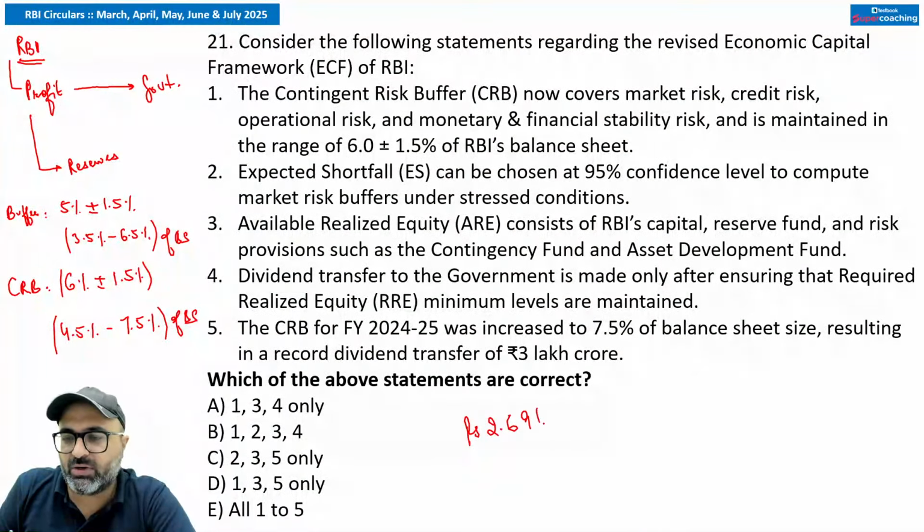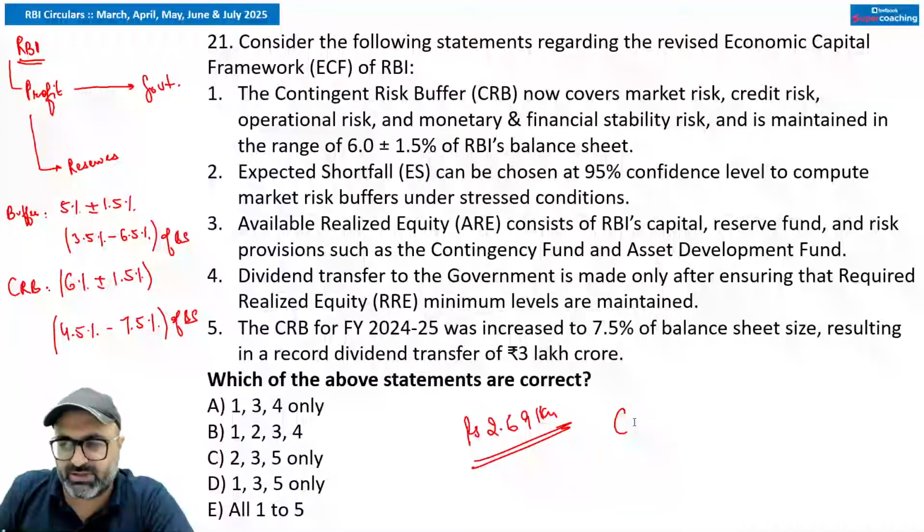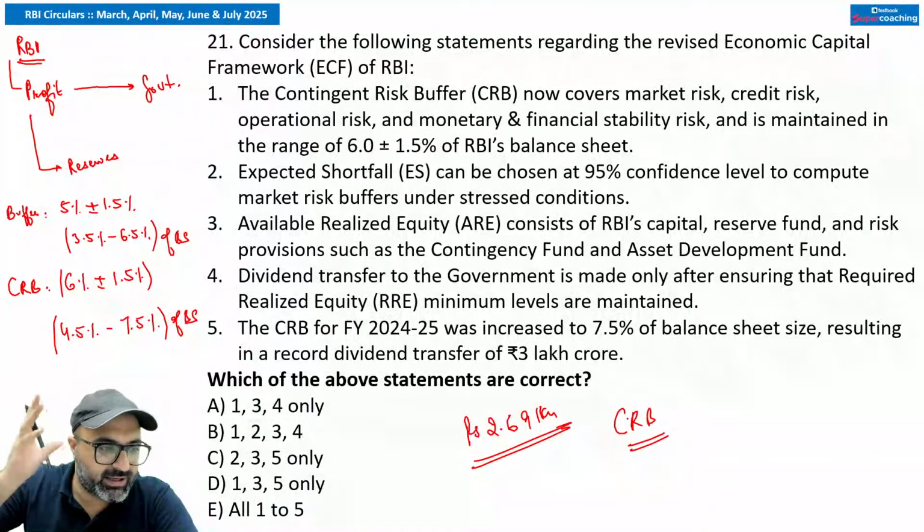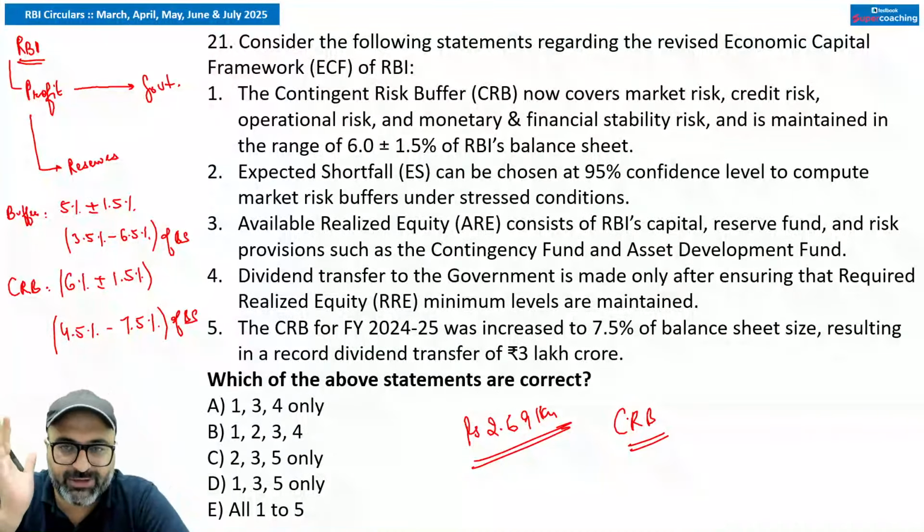Rest around 46,000 crore was reserved as CRB. We call it as contingent risk buffer. याद आया guys? हल्का हल्का जो दिमाग में होगा वो कहीं ना कहीं रिवाइज हो गया होगा.